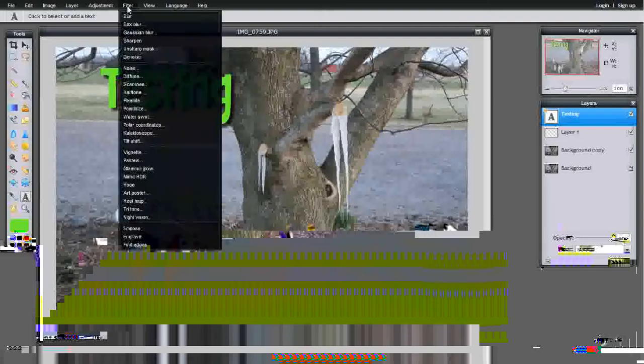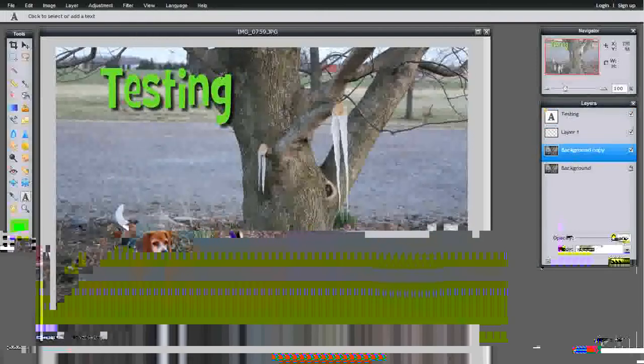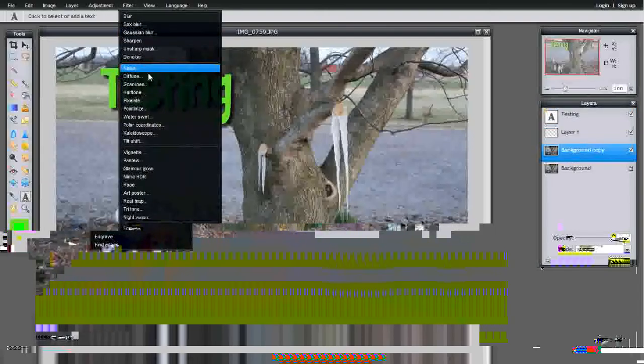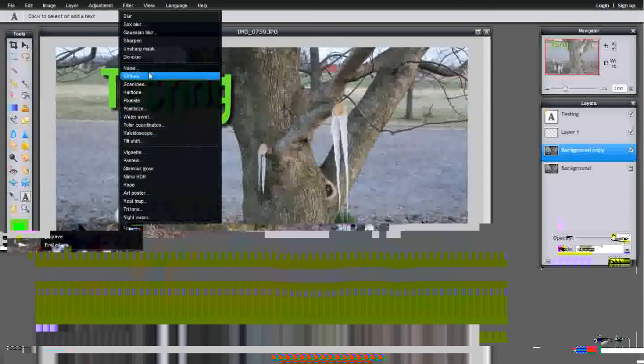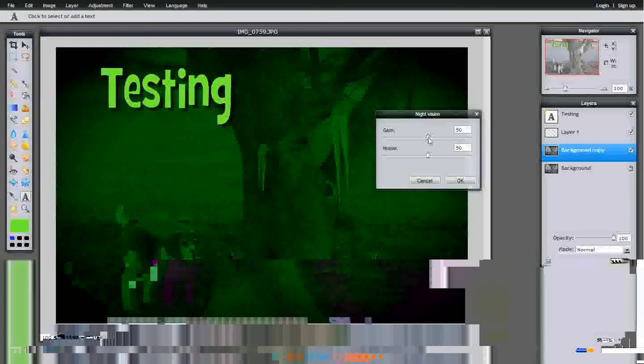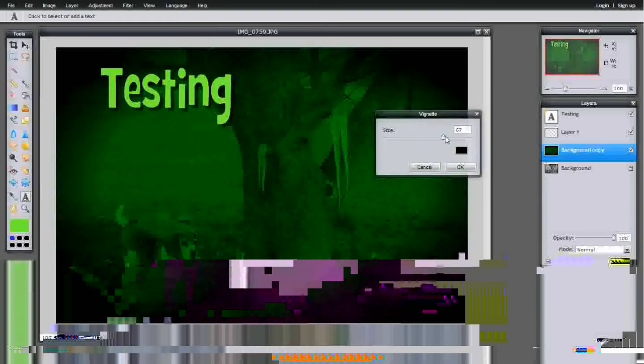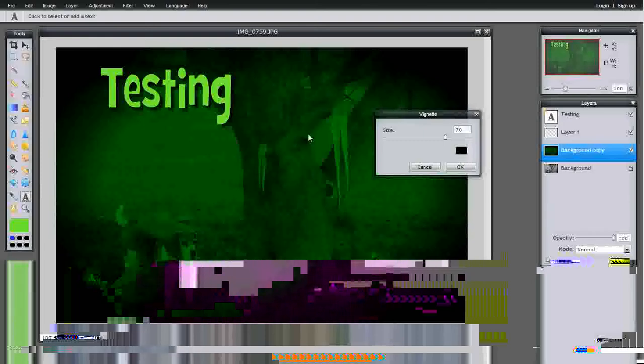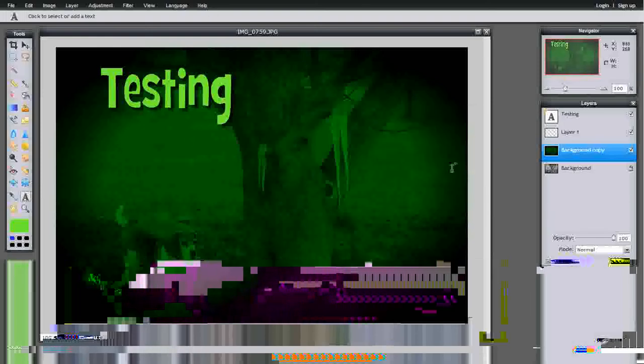The filters that it gives you, I'm going to do this on the background. They're a little different than Photoshop, but they do have some new ones that Photoshop does not have. For instance, this night vision. Hit OK there. I'm going to do a little vignette, which is kind of that even more fade around the edge. And it updates in real time, as you can see.